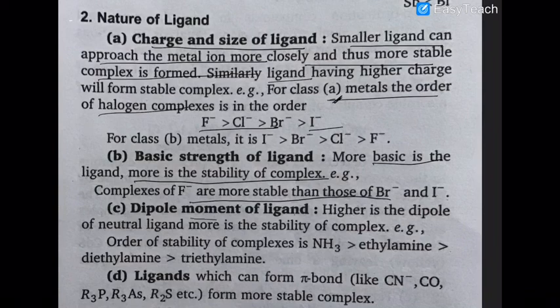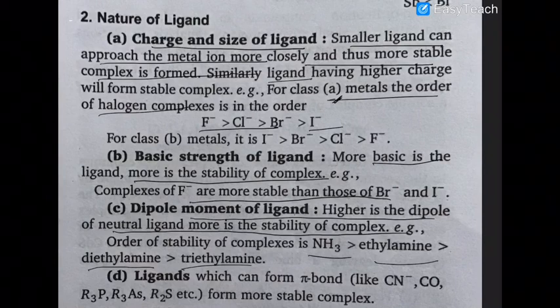Next is the dipole moment of the ligand. Higher the dipole moment of the neutral ligand, more is the stability. For example, ammonia has more dipole moment than ethylamine, which has more dipole moment than diethylamine, and which has more than triethylamine. So ammonia will form more stable complex than the ethylamine or secondary or tertiary amines.